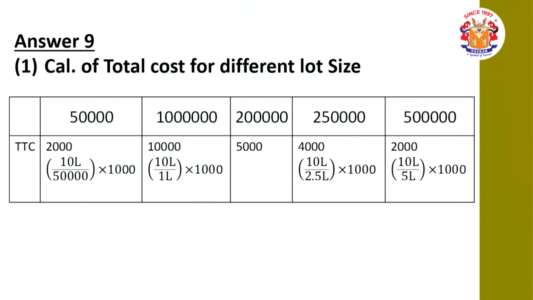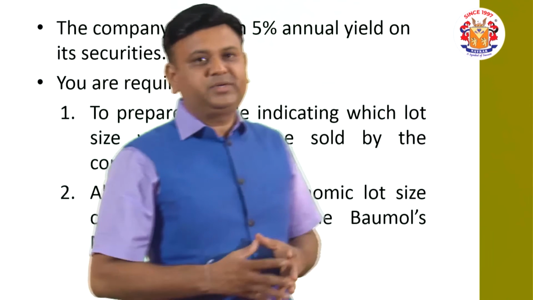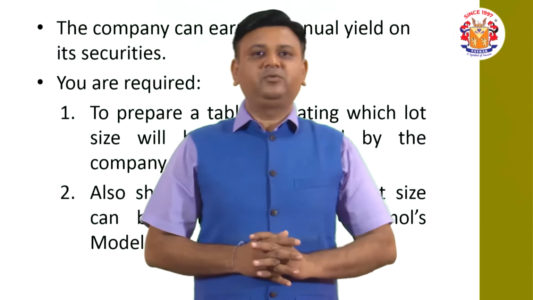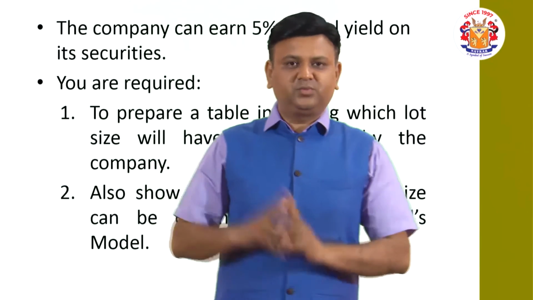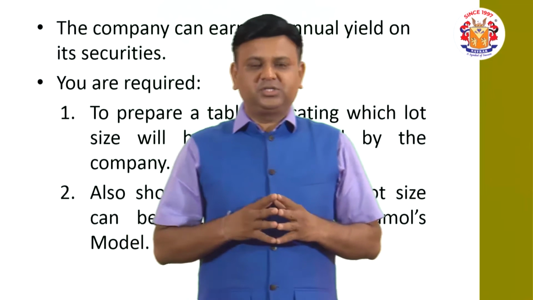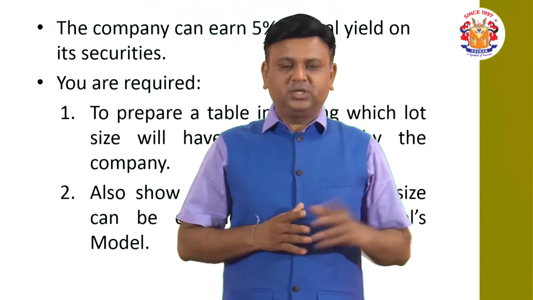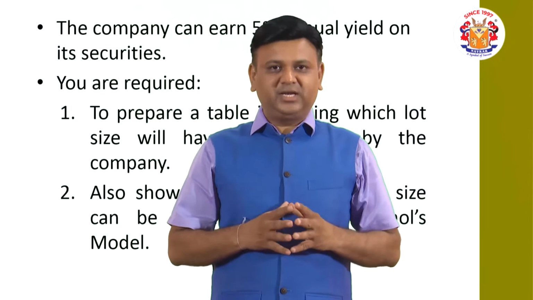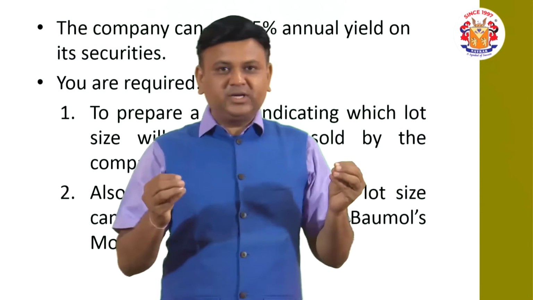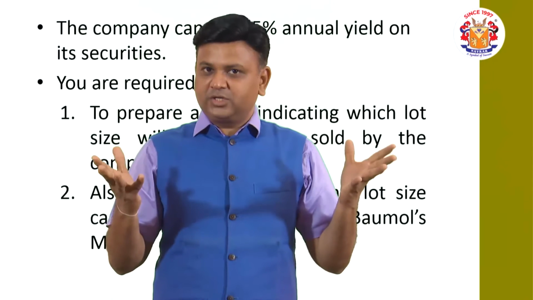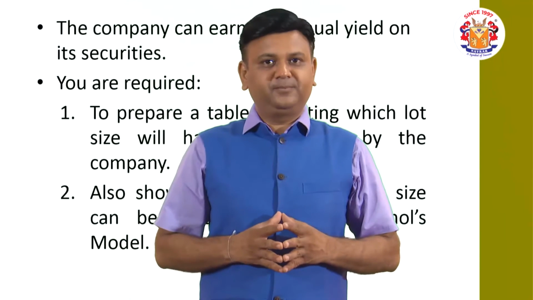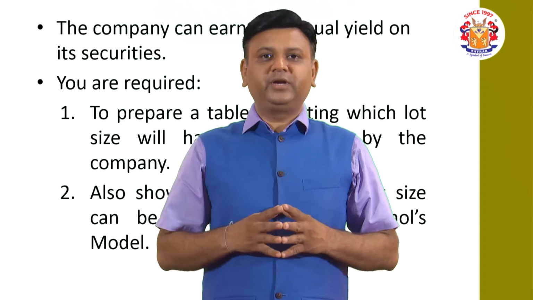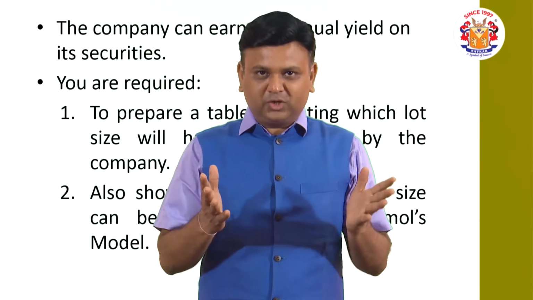That is the question. So friends, over here you are required to make the computation of a small table in which you will mention, first, total transfer cost, and second, total carrying cost, and based on that you have to recommend which lot size will have to be sold by the company. So what we will do, friends, is make the computation of the total cost.